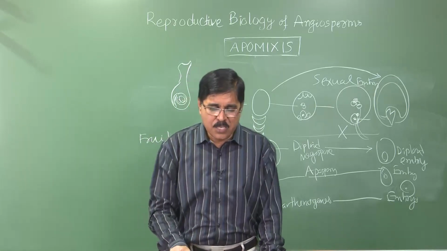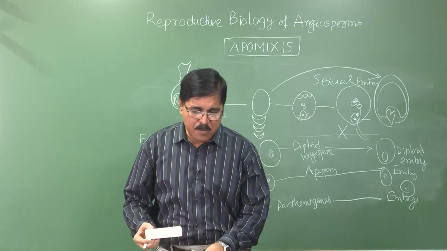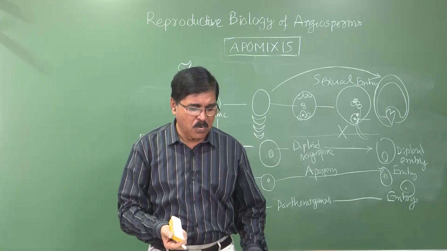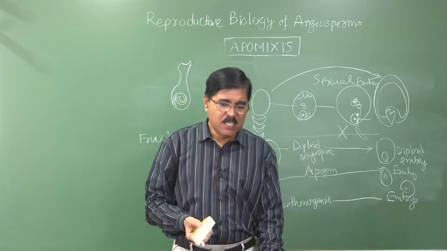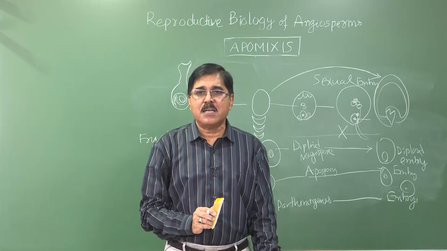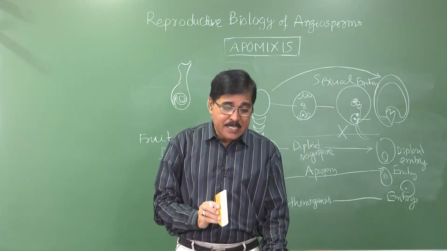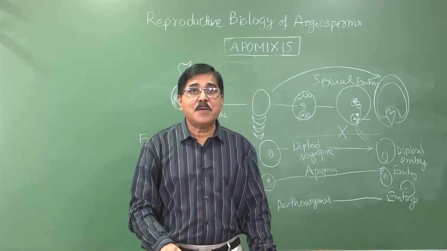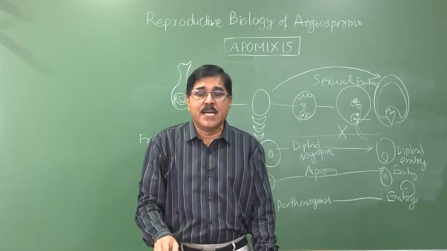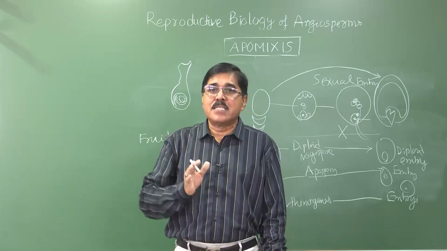So now, in case of this apomixis, the different methods are very useful also, but the advantages are there. Apomixis is used in various fields of agriculture and agricultural research and studies. So normally, when farmers get the seed, we get hybrid seeds. Hybrid seeds, after 1 or 2 generations, they segregate.